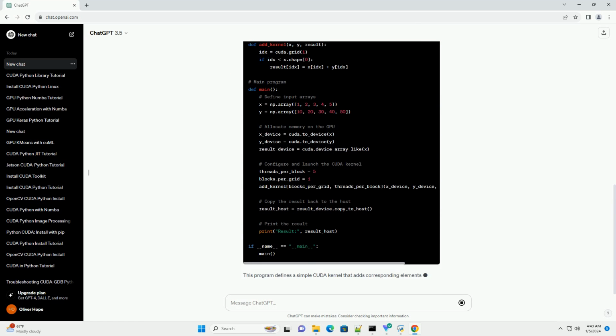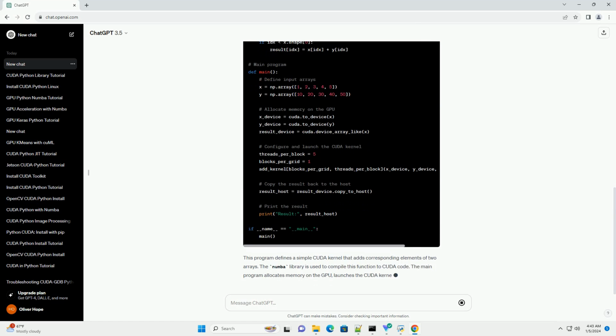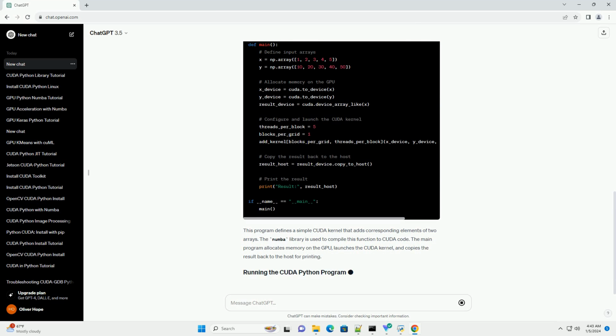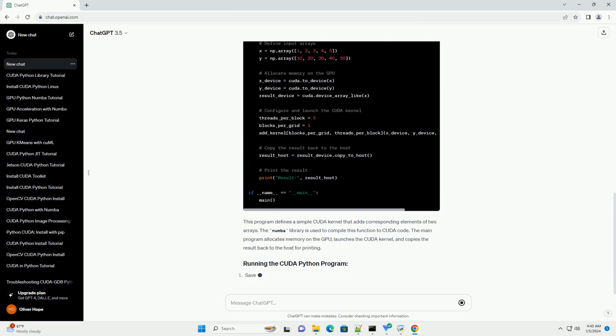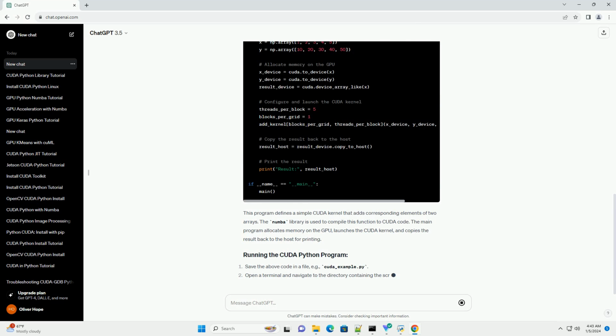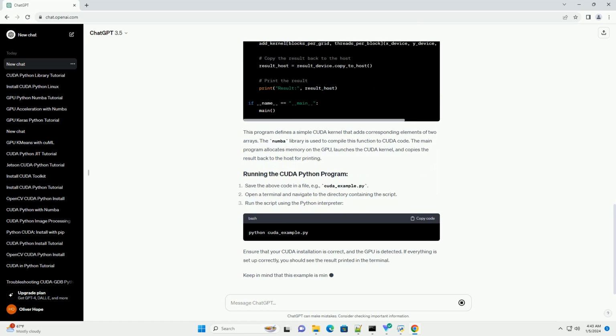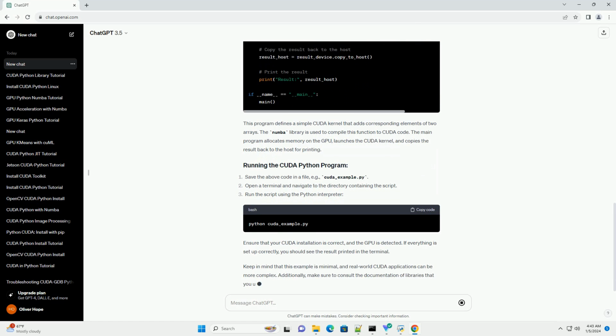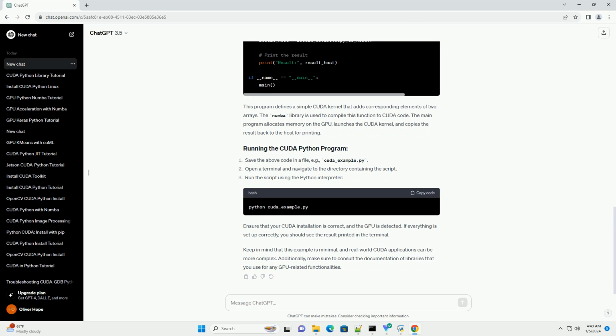CUDA Toolkit: download and install the CUDA Toolkit from the Nvidia official website, https://developer.nvidia.com/CUDA-downloads. cuDNN library: if your application requires deep learning, you may also need to install the cuDNN library from Nvidia, https://developer.nvidia.com/cudnn. Python environment: set up a Python environment, preferably using a virtual environment. You can use tools like virtualenv or conda for this.